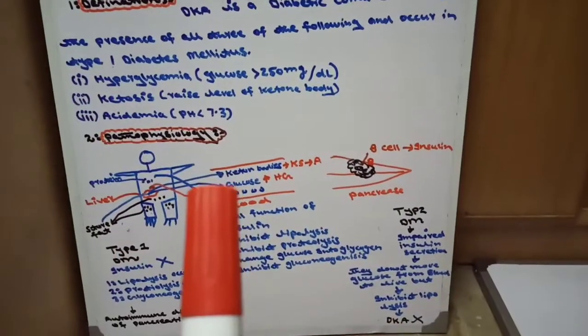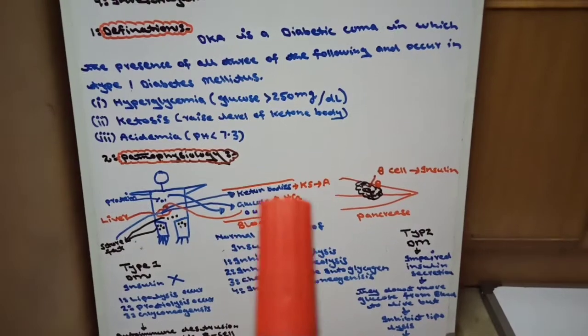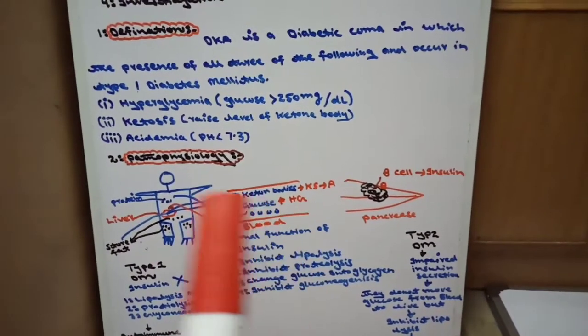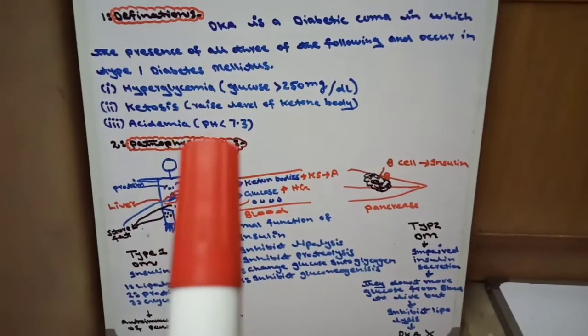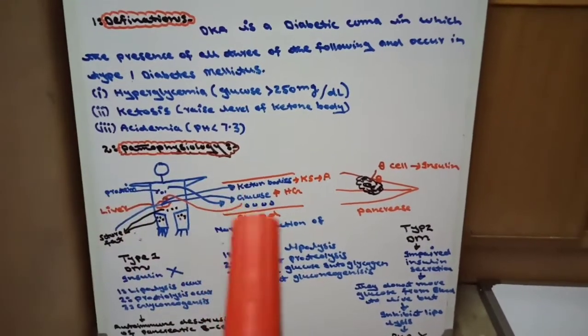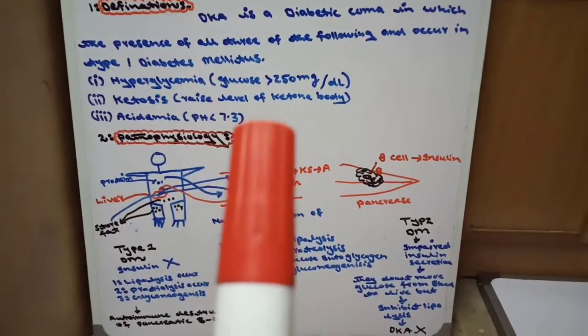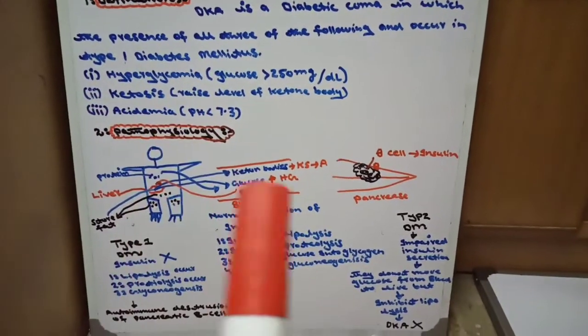Number 3, because ketone bodies are acidic in nature, they cause acidity in blood. The blood pH will be less than 7.3, meaning acidemia. Due to lipolysis, hyperglycemia occurs, ketosis occurs, acidemia occurs.